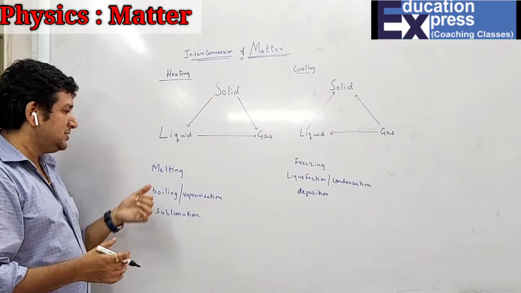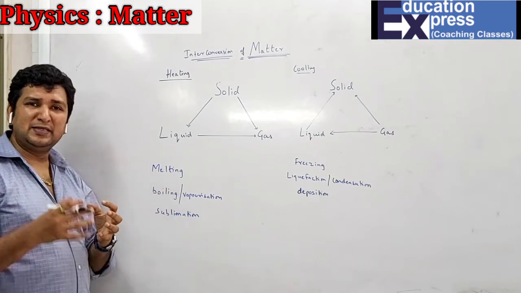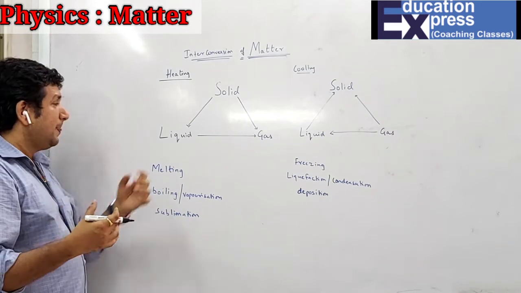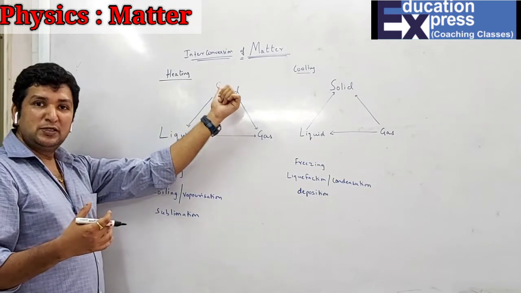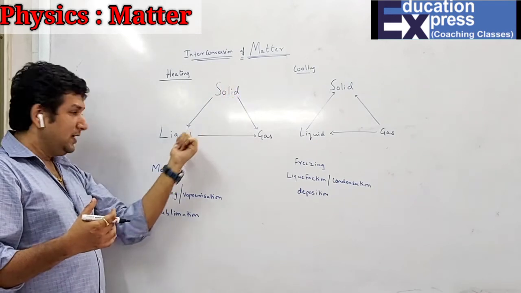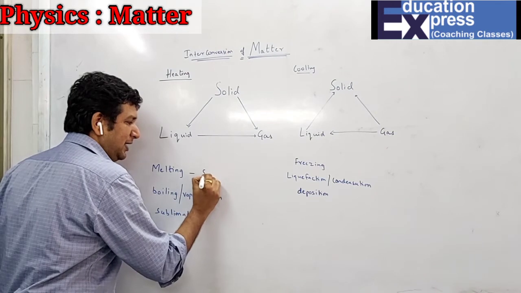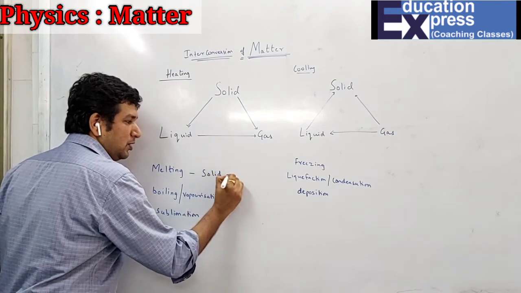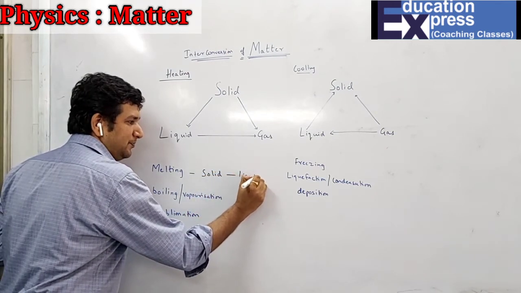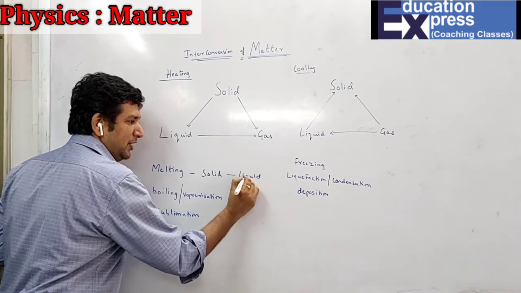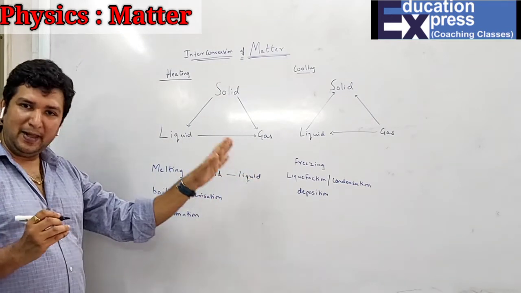The first thing is melting. Melting means anything which melts. Here, the change of a state from solid to liquid is said to be melting. That means melting is nothing but the change of a state from solid to liquid.